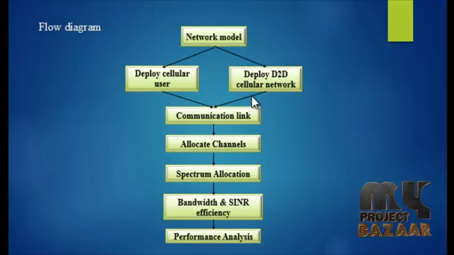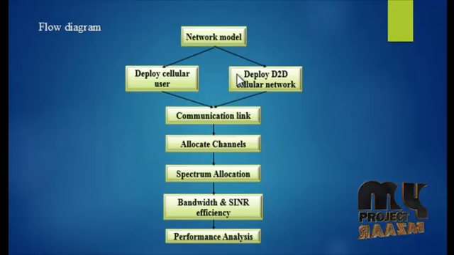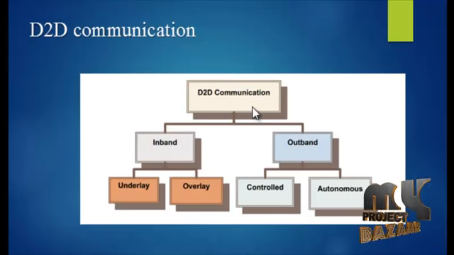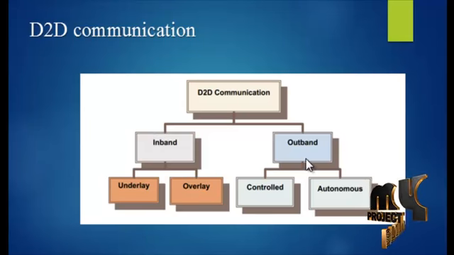In the D2D process given in the figure, there are two types of D2D communication: inbound and outbound. Inbound is divided into underlay and overlay, and outbound into control and autonomous.